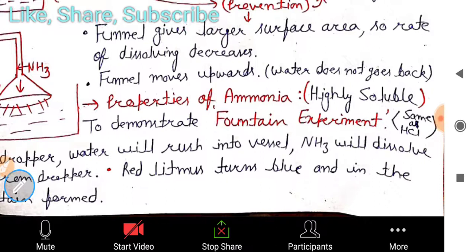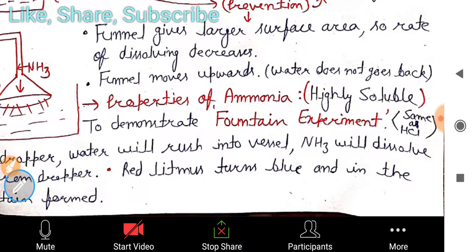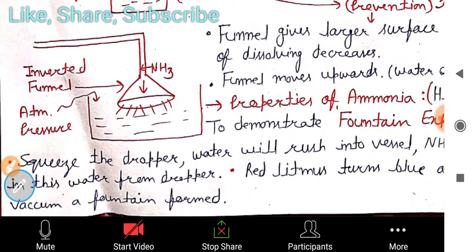Now you have to answer this question. One property is that ammonia is highly soluble, and in the exam you are also asked to demonstrate it. The name of the demonstration is the fountain experiment, which shows that ammonia is highly soluble in water. I shared the HCl video with you, in which I described it in detail.